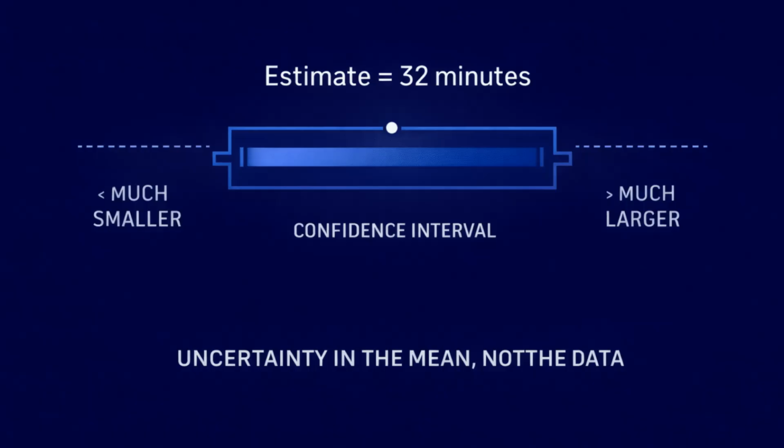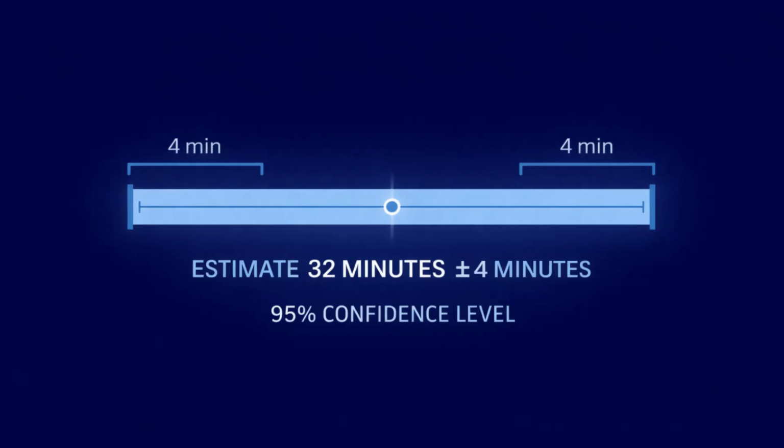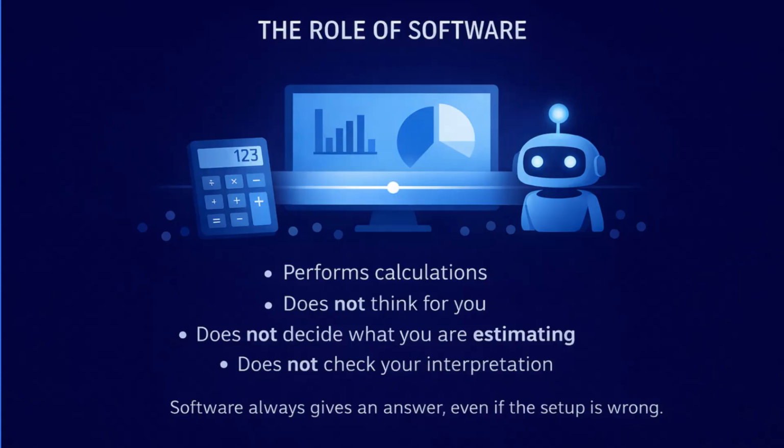We can again connect this to margin of error. The estimate is 32 minutes. The distance to either end of the interval is about 4 minutes. That means the margin of error is about 4 minutes. We could say the average commute time is estimated as 32 minutes plus or minus 4 minutes at the 95% confidence level. Now let's talk about the role of software more clearly.